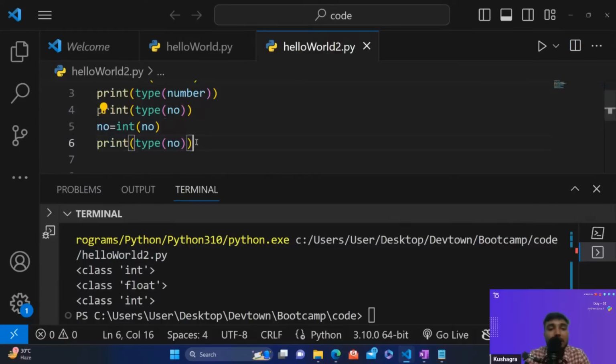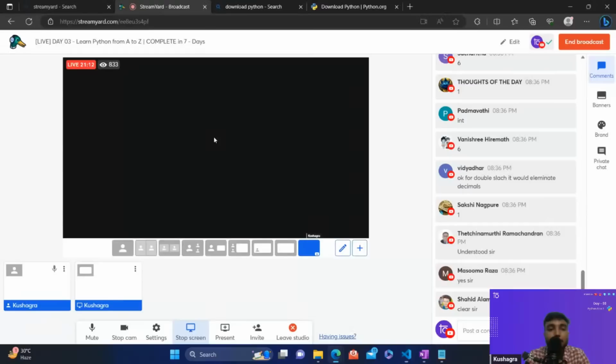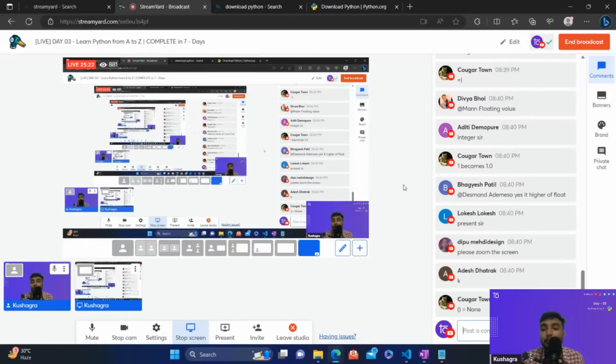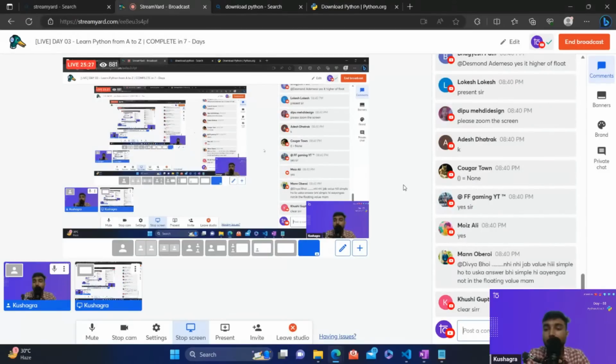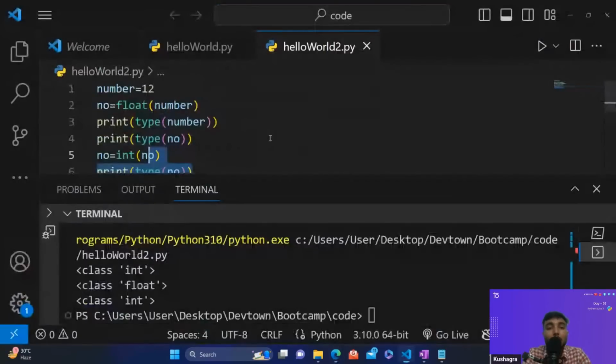So is this clear, guys? Is this clear? The typecasting concept of changing the variable from one type to another, is this possible? Is this clear, guys? Okay, that's great. So I hope that this typecasting part is also clear.